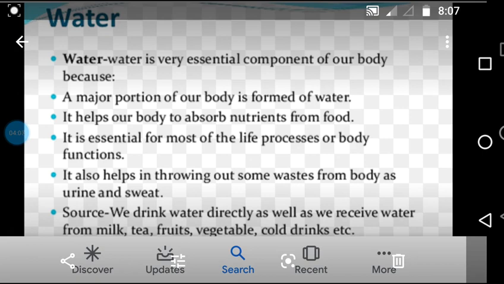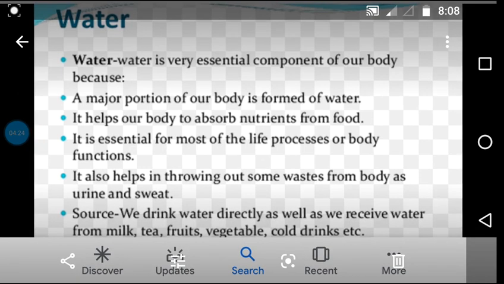By taking this water, our body benefits a lot. There will be easy digestion of food, water acting like a lubricant, and helping life processes take place. So daily we should consume water. This is another food component we discussed: water.